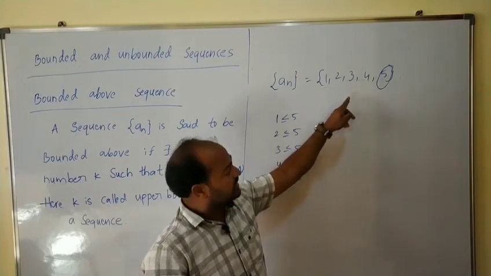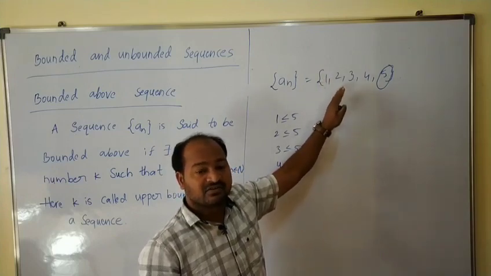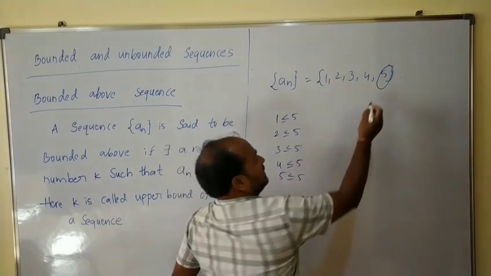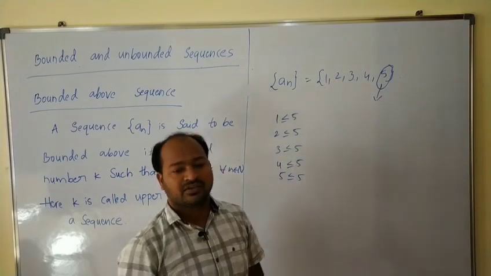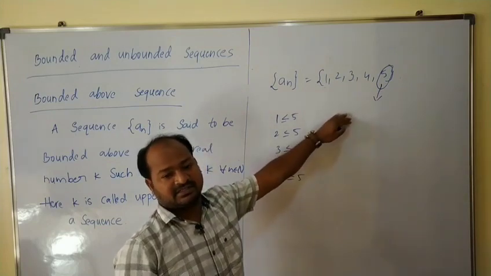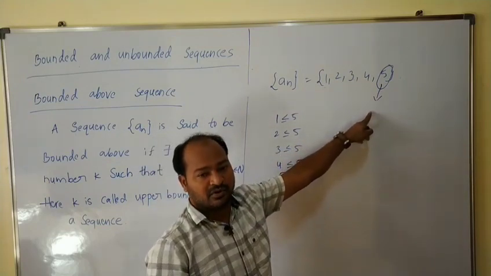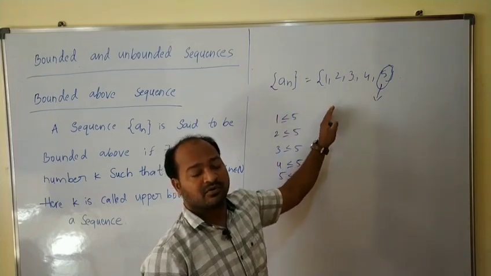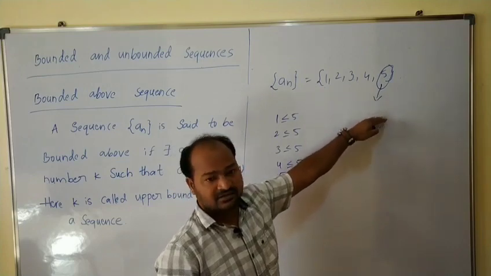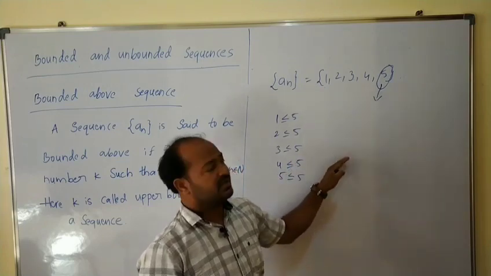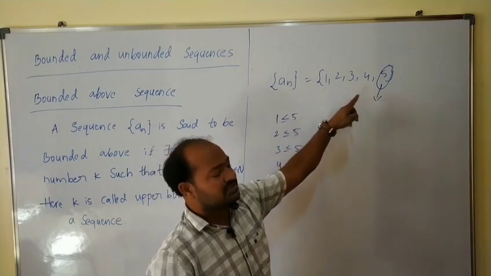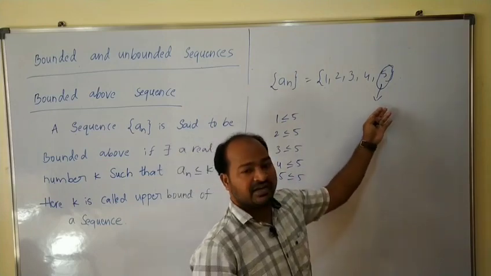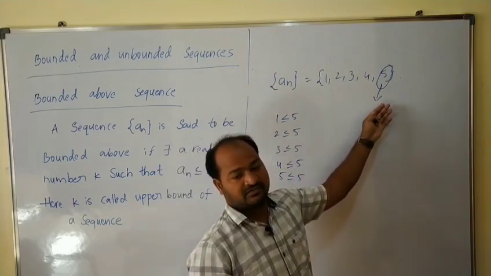We can say that this sequence is a bounded above sequence, and 5 is called an upper bound of the sequence, because every term is less than or equal to 5. This is also a finite sequence.